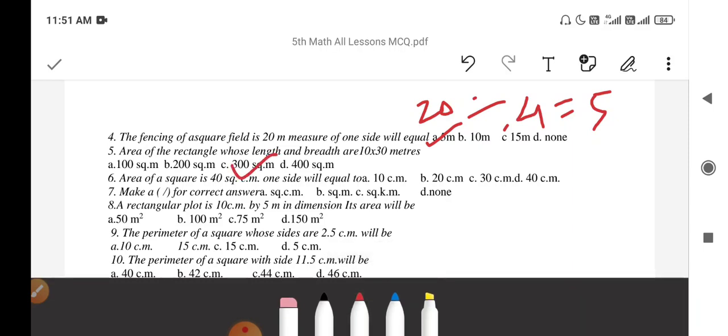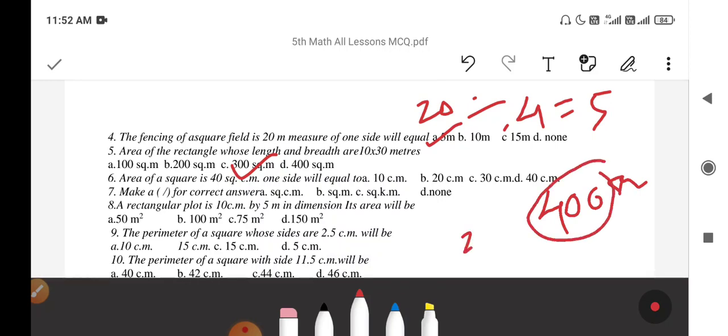Then question number 6, area of a square is 40 square centimeter. One side will equal to. So area is 40, whose square is 40? Here actually the question is wrong. The area will be 400 square centimeter. Then we have to find out whose square is 400. The square of 20 is 400. So the answer will be 20 centimeter.